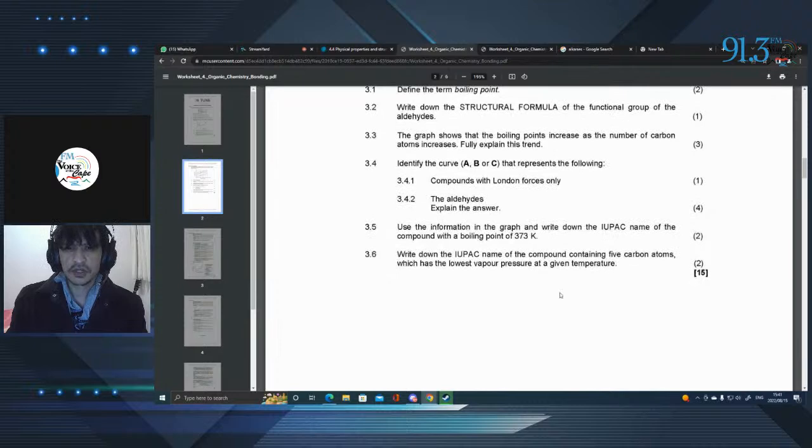Let's carry on and go down to: write down the IUPAC name of the compound containing 5 carbon atoms, which has the lowest vapor pressure at a given temperature. So 5 carbon atoms, lowest vapor pressure. So it's not a high vapor pressure, so don't mix it up. A low vapor pressure means that it's not evaporating easily, so it must have a strong bond. Therefore, this is most likely a type of alcohol. So we've got Michael eats peanut butter. That's 4 carbons, still butane.